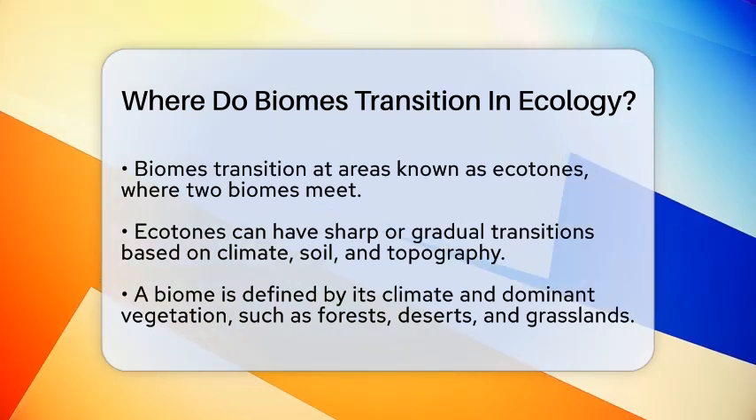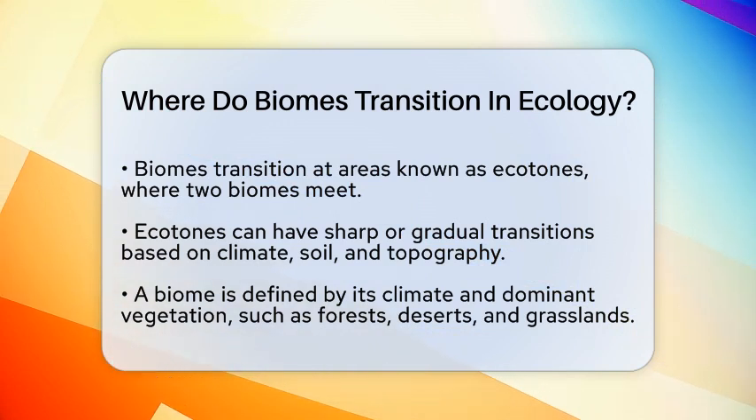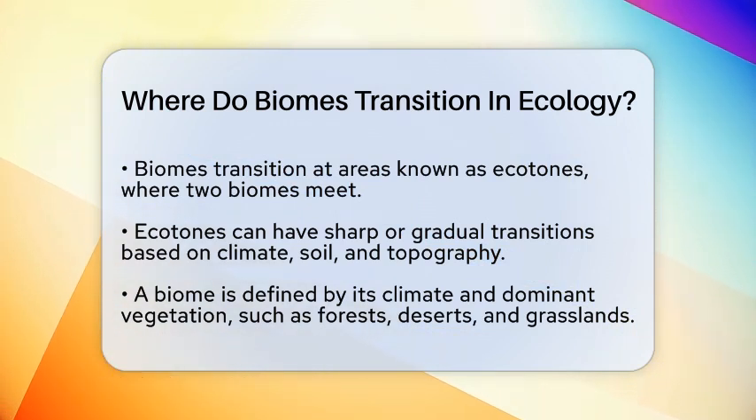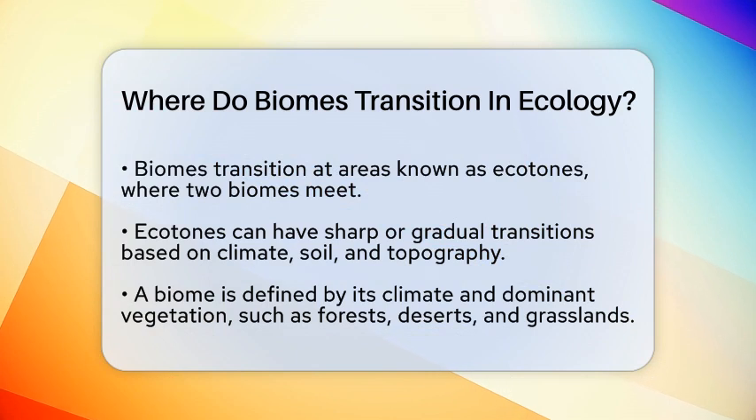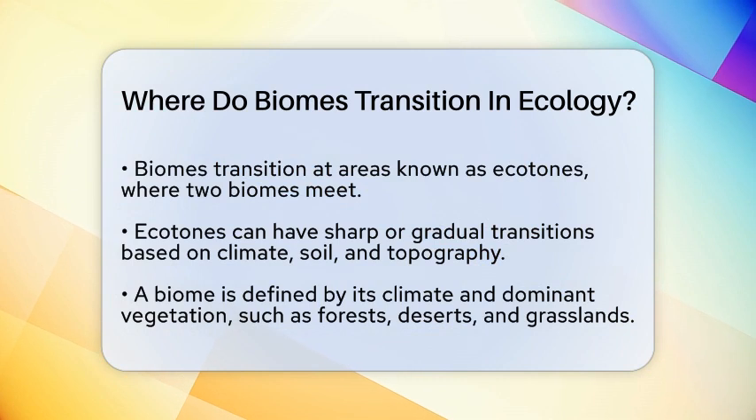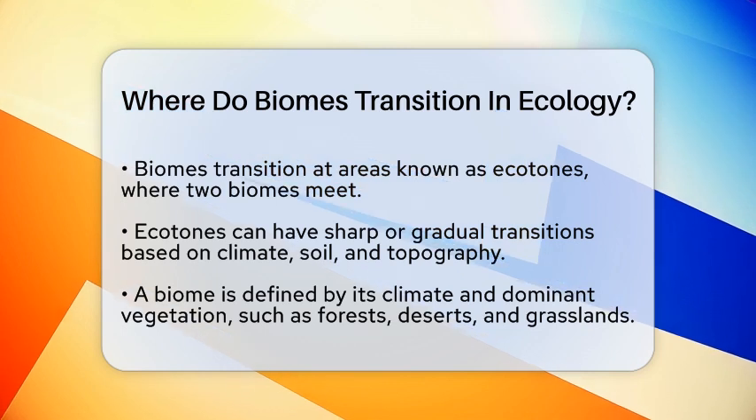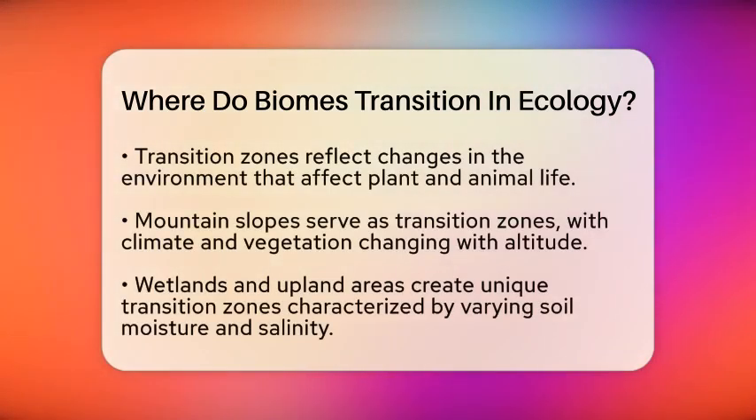The transition can be sharp or gradual, depending on various environmental factors like climate, soil type, and even the local topography. At its core, a biome is a large ecological community defined by its climate and dominant vegetation. Think of forests, deserts, and grasslands. When you move from one biome to another, the environment changes in ways that impact which plants and animals can thrive there. This creates a transition zone rather than a sudden shift.